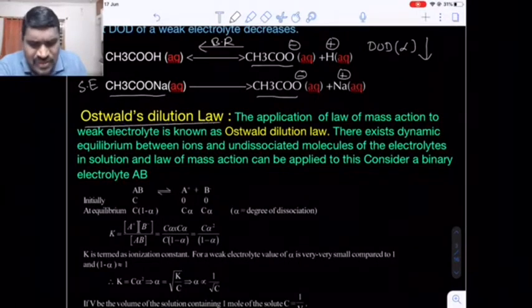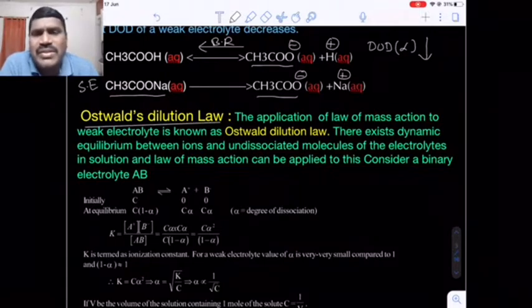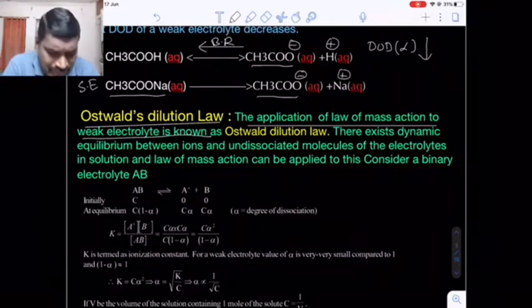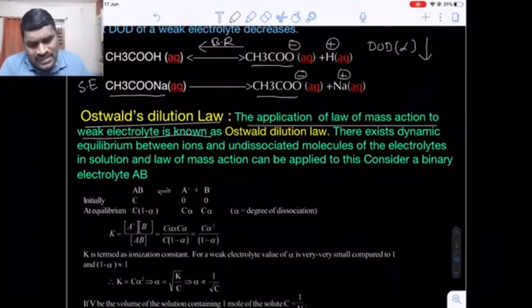Okay. Now the next one is the Ostwald's dilution law. Just now I told you Ostwald dilution law. Basically, this Ostwald dilution law is nothing but the application of the law of mass action to weak electrolytes. Remember, this Ostwald dilution law is only significant for weak electrolytes. It is not applicable for strong electrolytes.